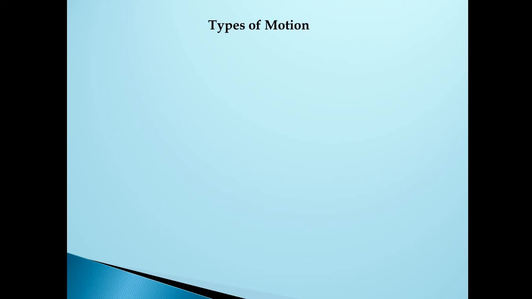To describe this, we have also seen an example of the moving bus, the passengers waiting for the bus, and the passengers inside the bus. We can also see that to describe whether the object is in motion or at rest, we need a reference point. Now let us go to the next topic: types of motion. Generally, we have three types of motion. In the beginning of the session, we saw three types: rectilinear motion, circular motion, and oscillatory motion. Let us go through the first type: rectilinear or straight line motion.